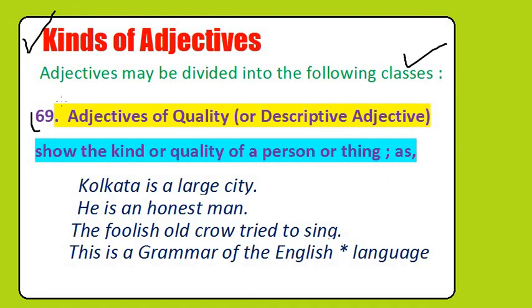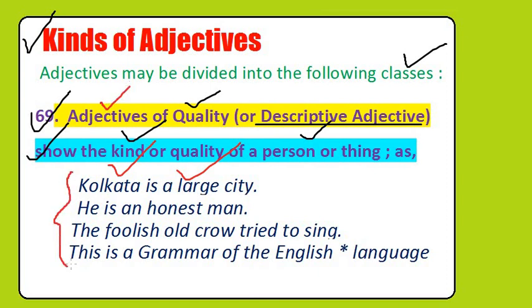The first one, adjectives of quality or descriptive adjective. It shows the kind or quality of a person or thing. As the name denotes, it shows the kind or quality. Adjectives of quality. Now here are some examples.